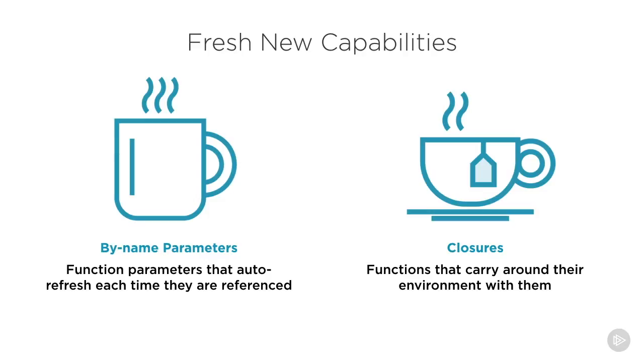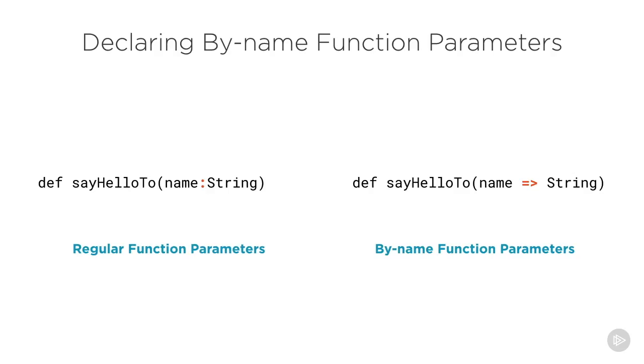Both of these sound somewhat magical if you have cut your teeth on Java programming. So let's understand how they work. Let's start with by name function parameters. These are parameters to a function which are declared using very slightly different syntax than regular function parameters, where regular function parameters have a colon separating the parameter name and the parameter type. By name function parameters have an arrow there instead.